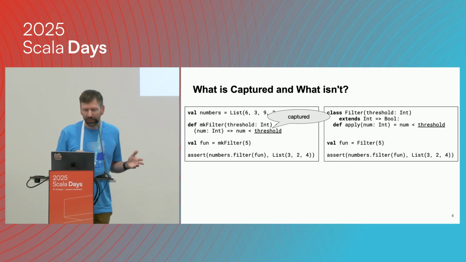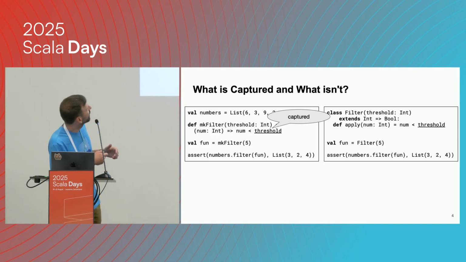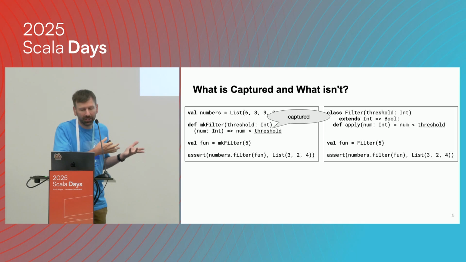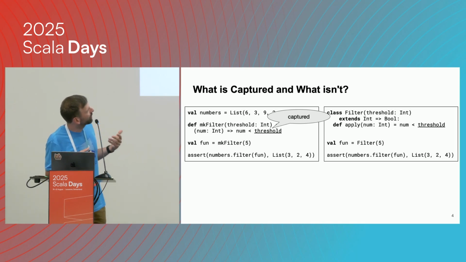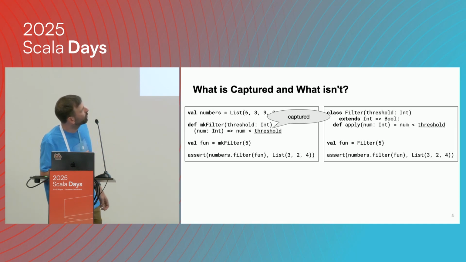Now we can reformulate this further. Instead of defining this anonymous function literal, we can also define in Scala a functional class. So we can define a filter class that extends a function type, Int => Boolean, and then just define the apply method, and it just returns the Boolean, just like the lambda before.